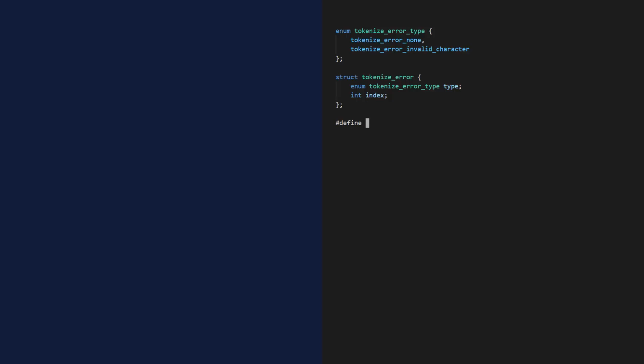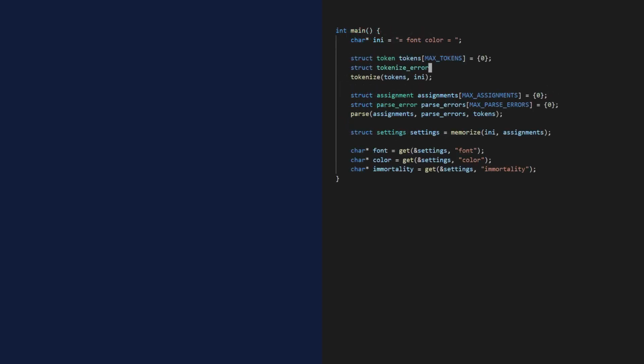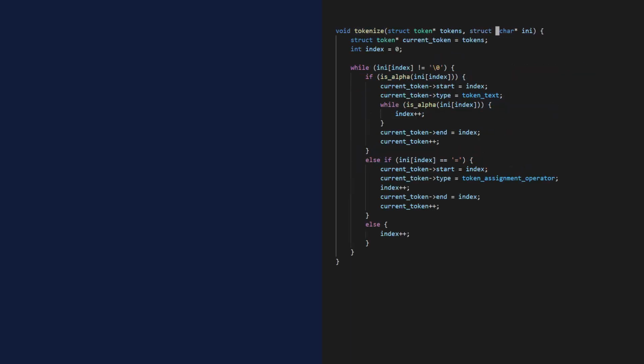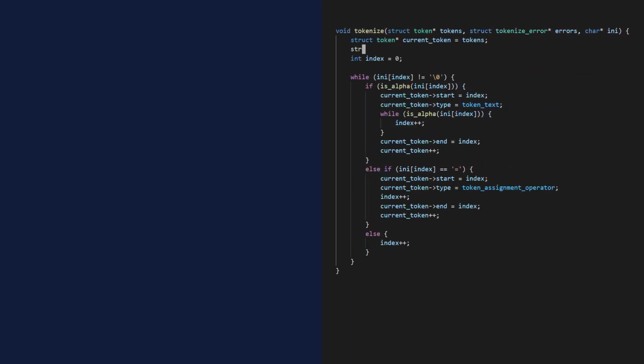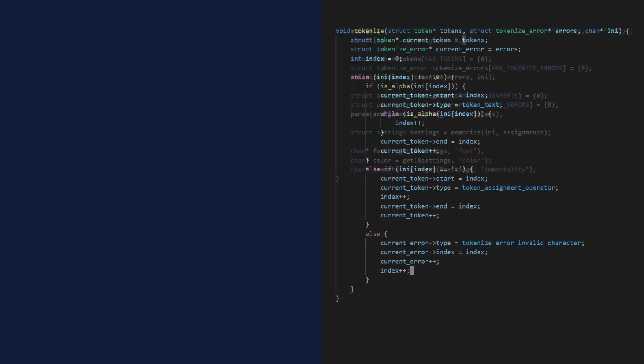The rest is pretty straightforward, really. Create the array in main. Pass it to Tokenize. Keep track of the current error. If I have an unrecognized character, then register the error. Next error, skip character. That's it.